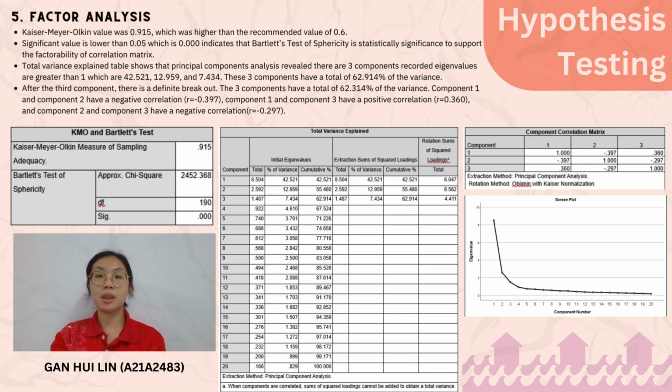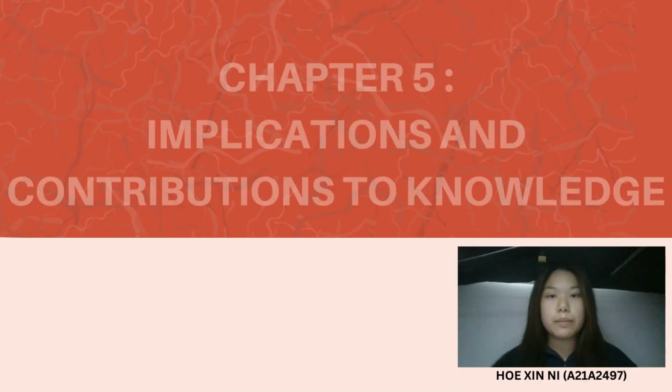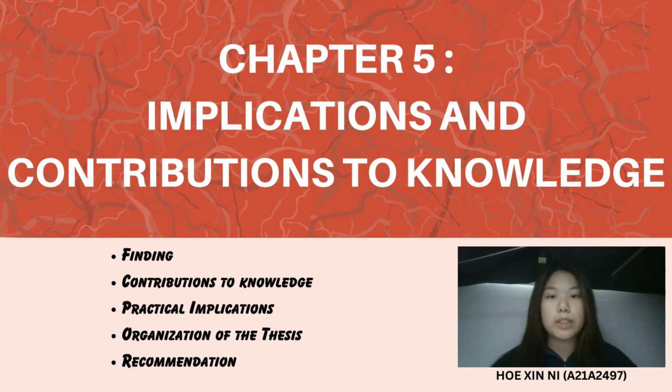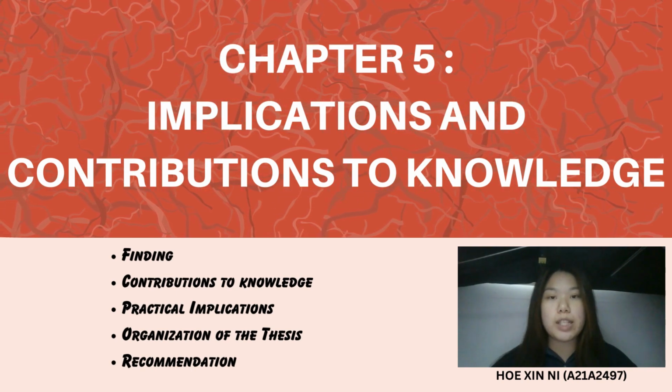Factor analysis. The Kaiser-Meyer-Olkin value was 0.915, which was higher than the recommended value of 0.6. The total variance explained table shows that in the principal component analysis, there are 3 components recorded with eigenvalues greater than 1, which are 42.521, 12.959, and 7.434. The 3 components have a total of 62.314% of the variance.